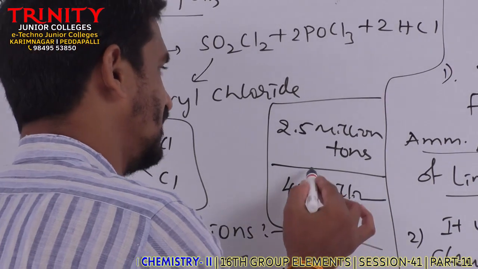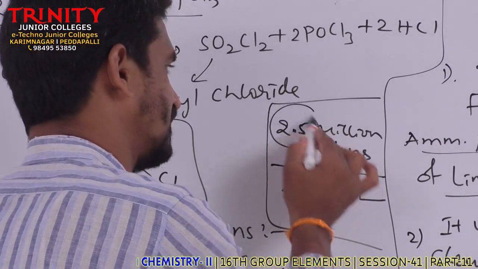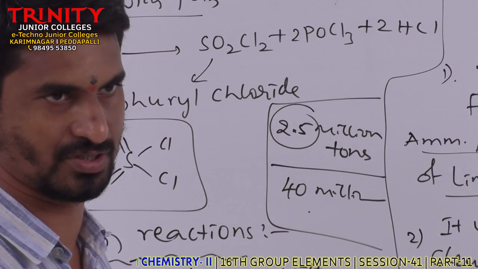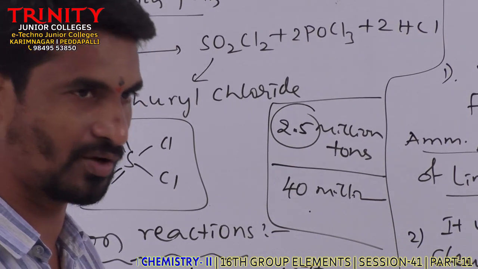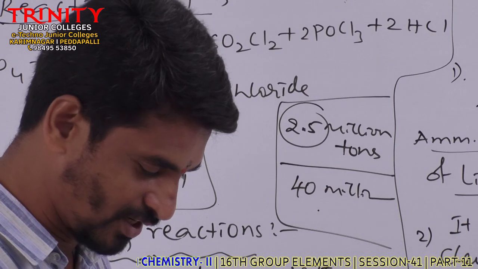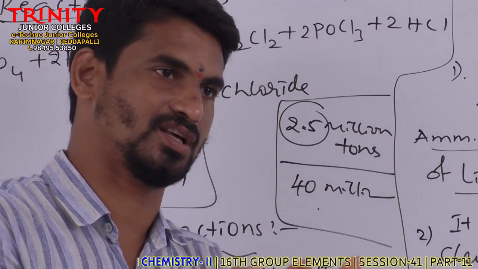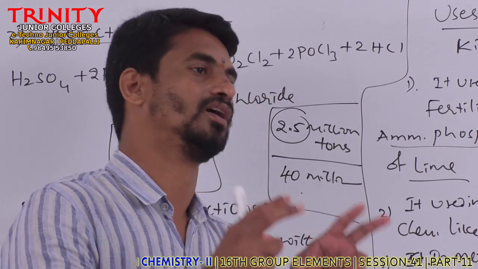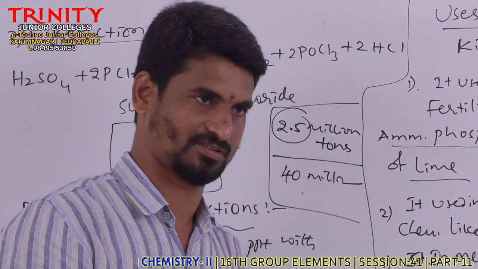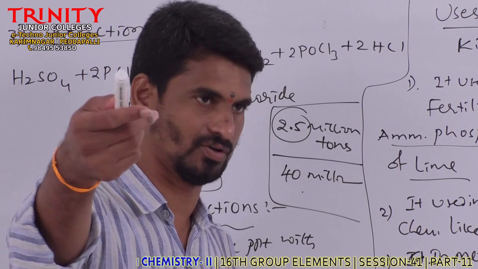Compared to the USA, in India, less sulfuric acid is produced and consumed. Less consumption means the industrial strength of our country is less, means the number of industries in our country is less than others.